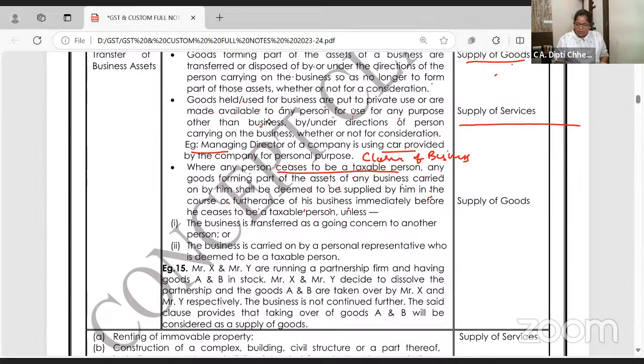Any goods forming part of the assets of the business carried on by him shall be supplied by him immediately before it ceases to be a taxable person. Immediately before, meaning before closing of the business, assets are sold. It will be treated as what? Supply of goods. I can make the language very easy for you to learn in the exam, but this is the language of the study material.